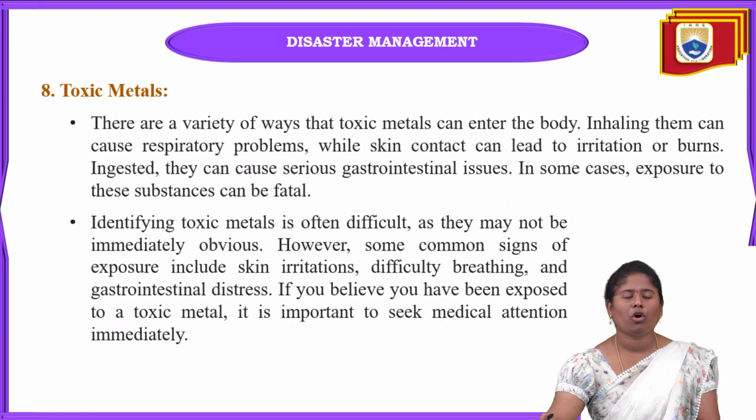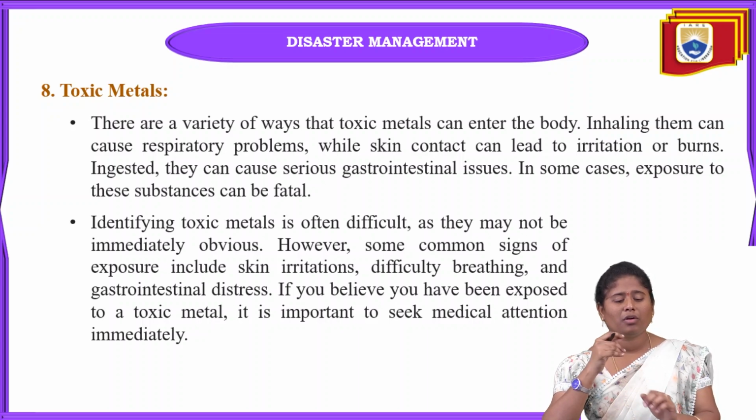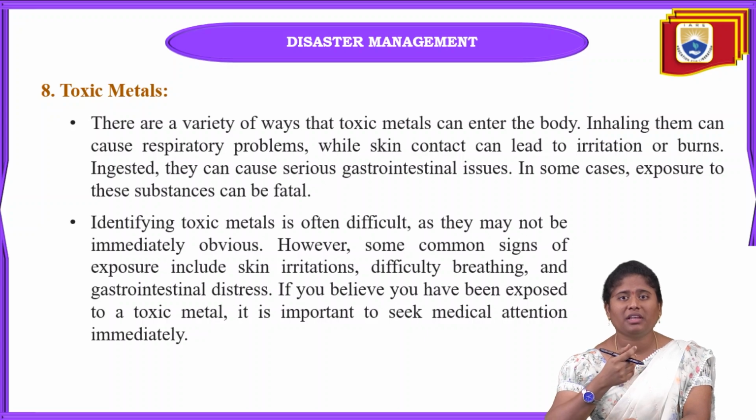And next is toxic metals, which are very harmful when they enter our body. This will cause respiratory problems, and that will lead to burning and irritation. And when that burning happens on our body, sometimes we can see the bones in our hand also.